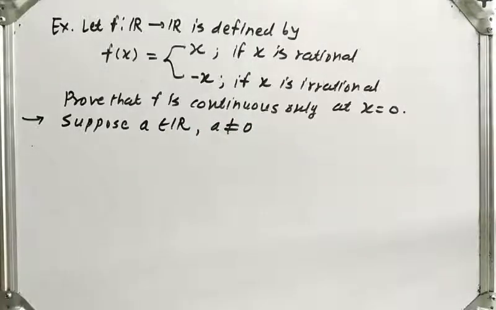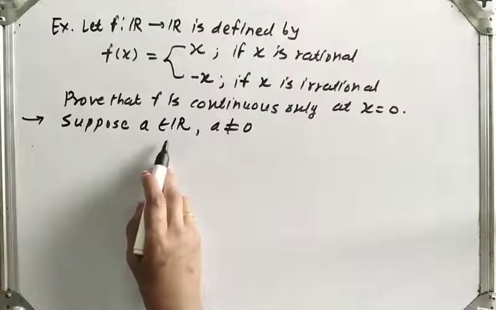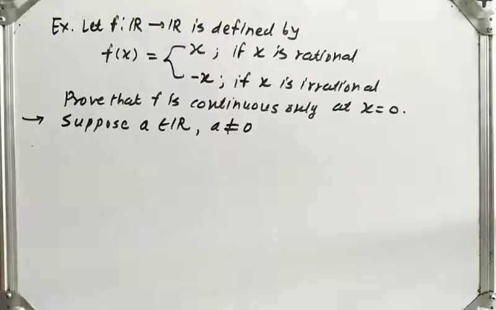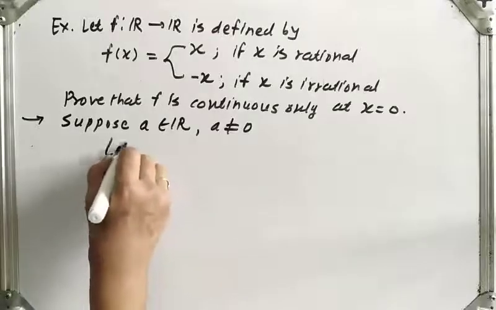Okay. So to show that the function is discontinuous at every point of the real numbers except 0, we will use the sequential criteria. So what was the third point of the sequential criteria? If two sequences in the domain converge to the same value, say a, but their sequences of images do not converge to f of a, then we can say that the function is discontinuous at that point. Okay. So let us take two sequences.